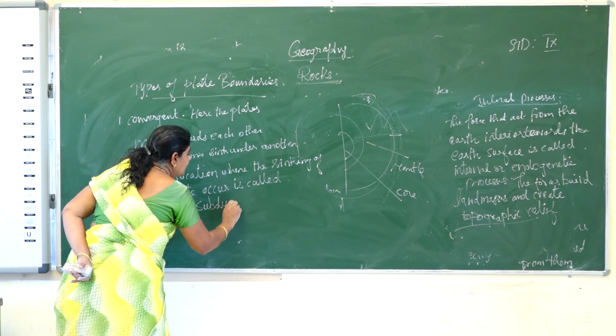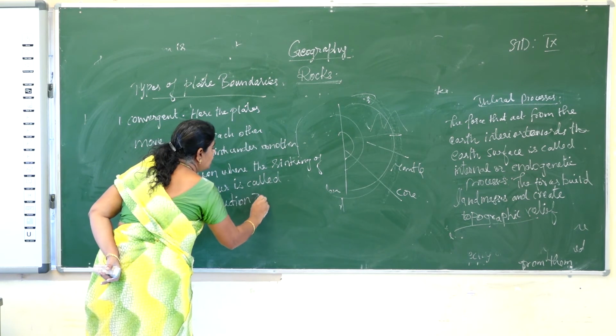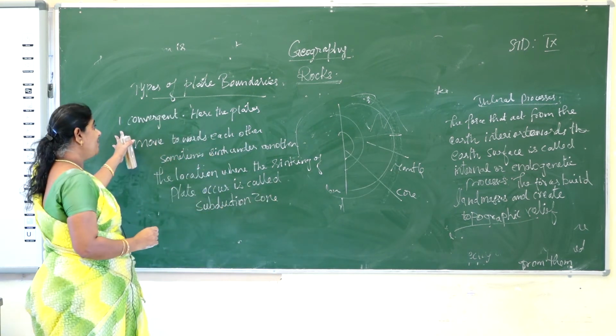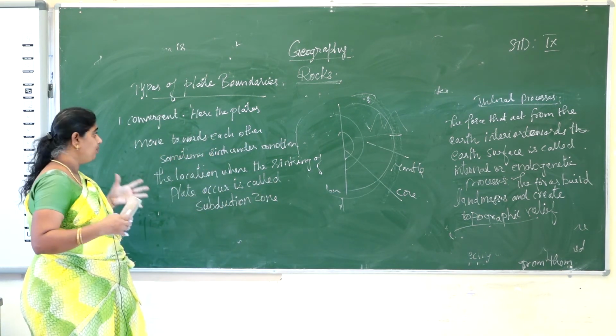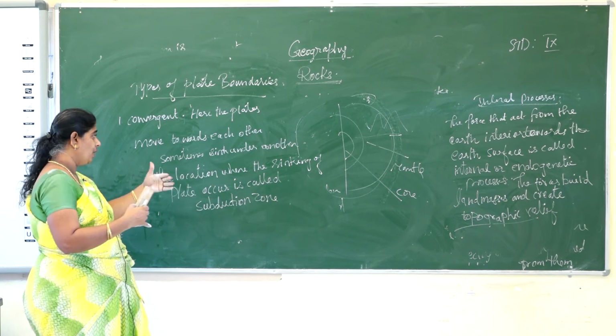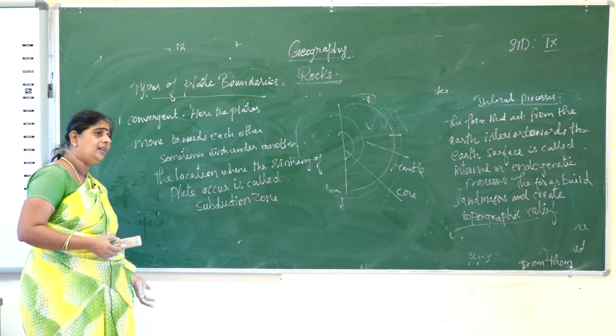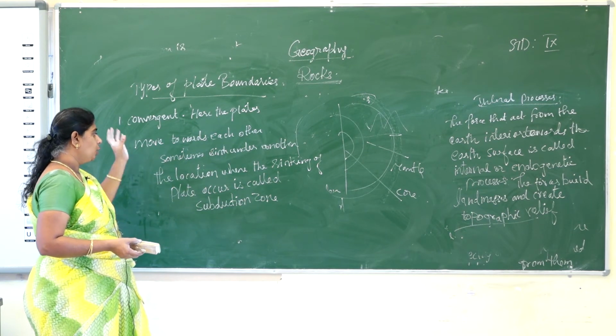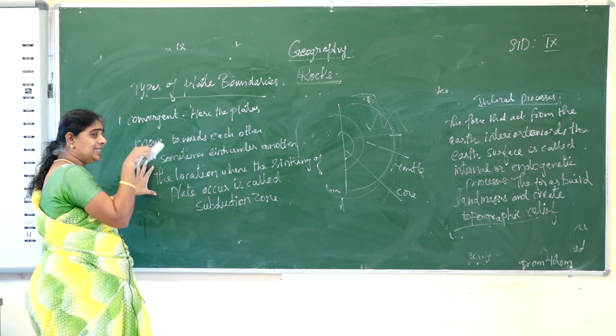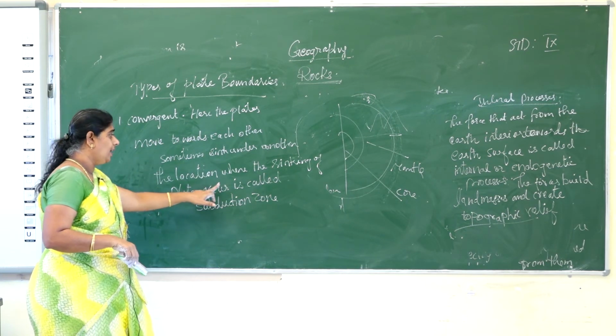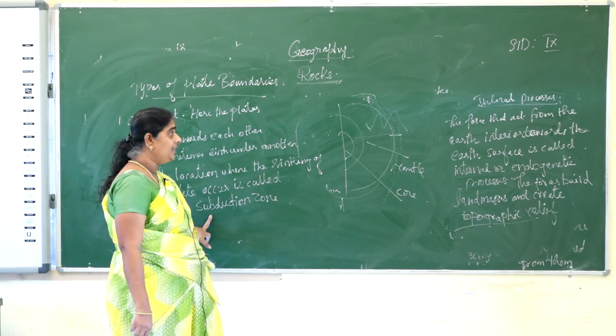What is that? Subduction zone. So what is convergent? The convergent plates move towards each other. Sometimes one may sink under the other plate. The location where the plate sinks is known as the subduction zone.